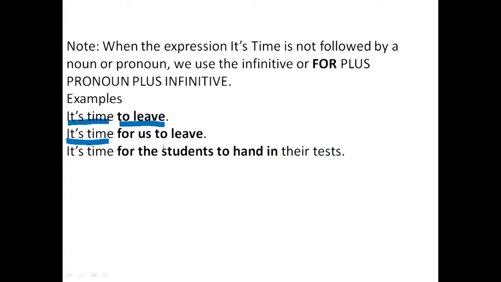Okay, so we have here an example. It's time to leave. You see, we have here an infinitive after the expression it's time. It's time for us to leave. After it's time, we have for, a preposition. We have us here, the object pronoun. We have, of course, to leave, the infinitive.